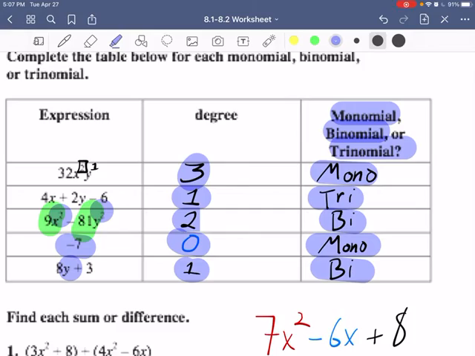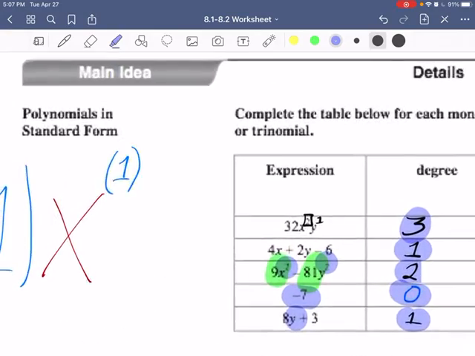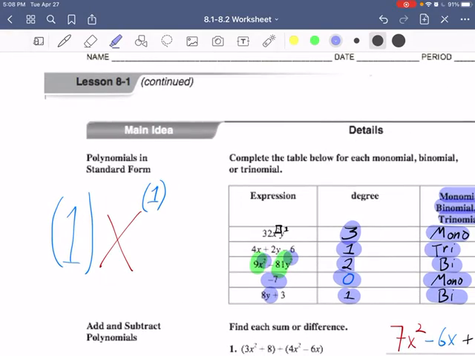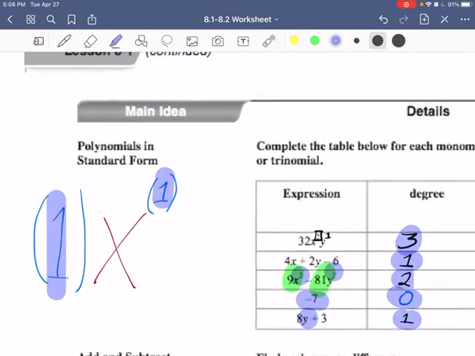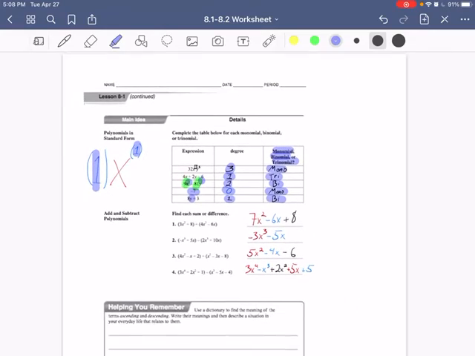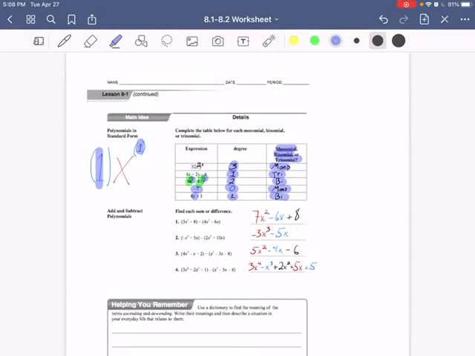Here I'm just kind of illustrating to you how there is an understood 1 in front of a variable without any number in front of it. With a variable without a number in front of it, there's that understood 1. Well, there's also that understood exponent of 1. That'll be important as we keep moving forward. You might remember that from last chapter.